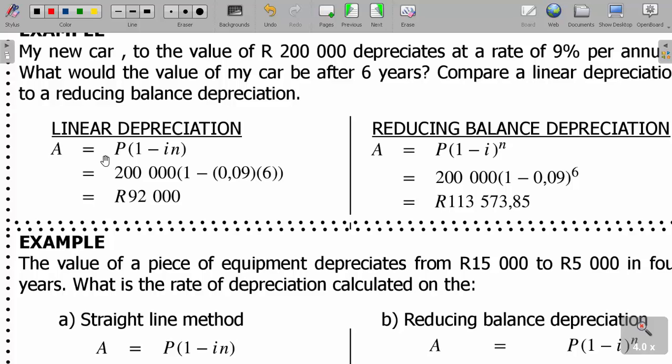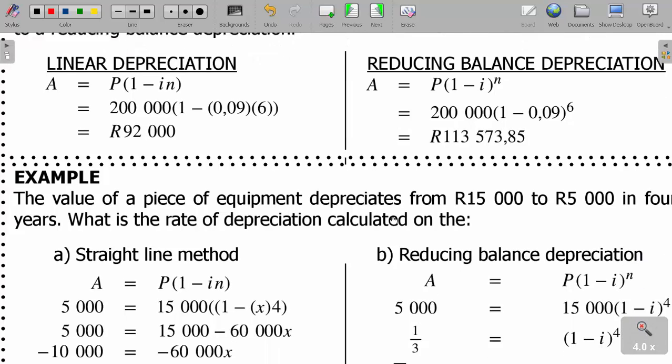Now linear is P into 1 minus I times N. What about reducing? P into 1 minus I, power N. The same initial amount, but here it is linear, here it is to the power. So here we get 92,000. With reducing balance, we get 113,573.85 rands. So that's the difference: in here we get a bigger amount, and here we get a lesser amount. With linear depreciation, we get a lesser amount, while with reducing balance depreciation we get a larger value.